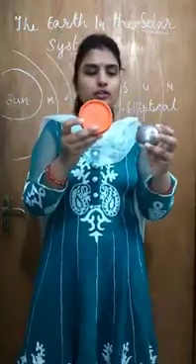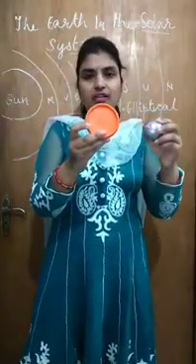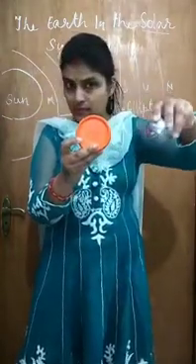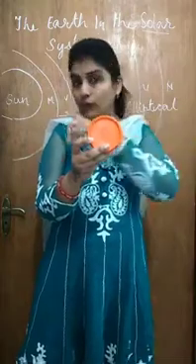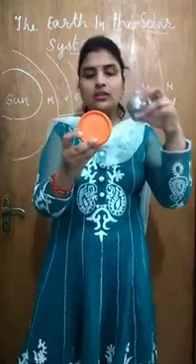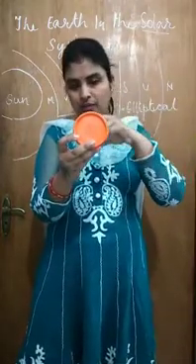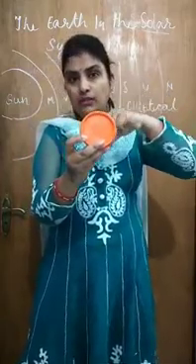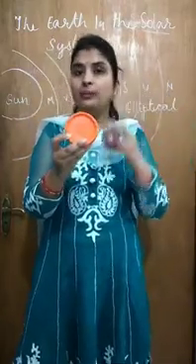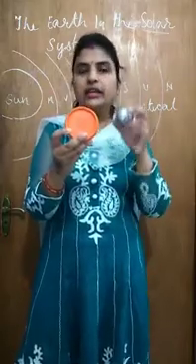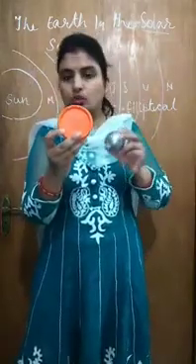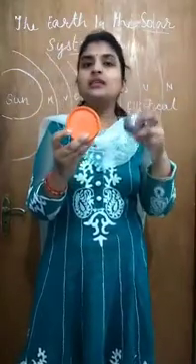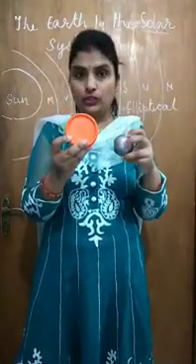Now what is revolution? The planets have to take one full circle around the sun and they move on their orbits. I told you they revolve around the sun like this. This is called revolution, and the time or duration taken by one planet to complete its one circle is known as period of revolution.